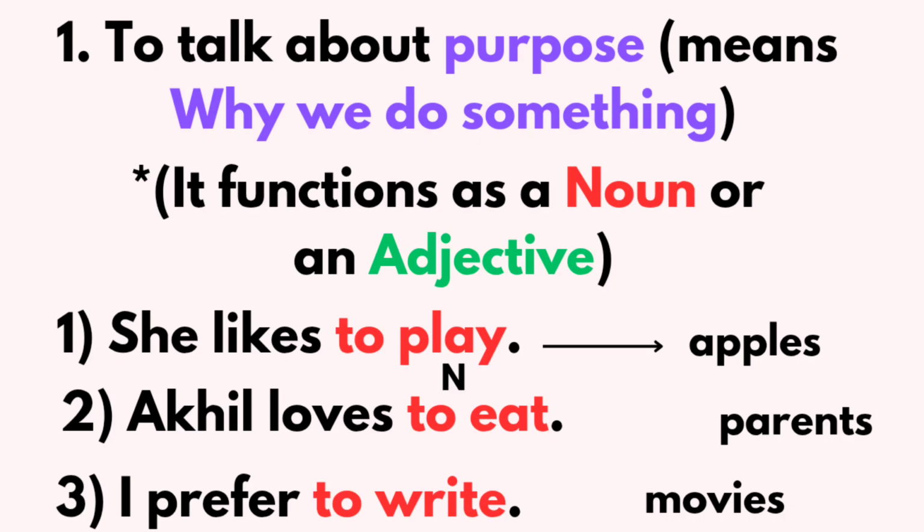I just removed infinitives because they act as nouns. In the place of infinitives, I have taken a couple of nouns, apples, parents, movies, and I kept them in the position of nouns. And these sentences give full meaning, right? So that's how infinitives play noun roles.